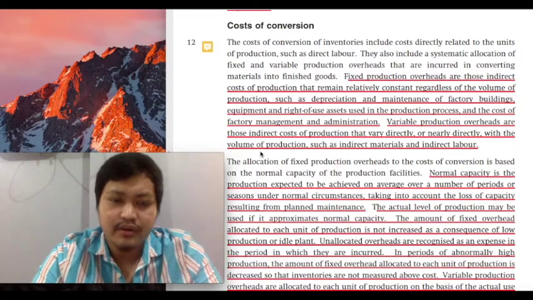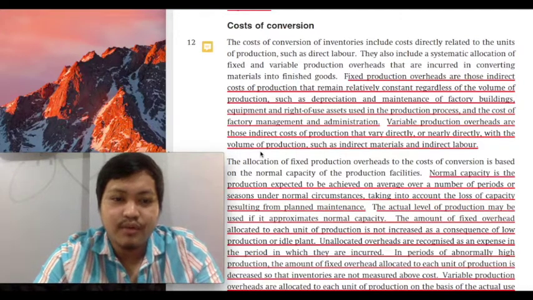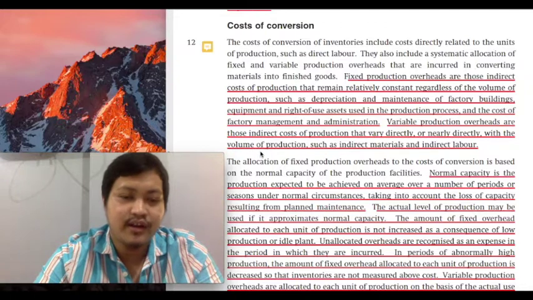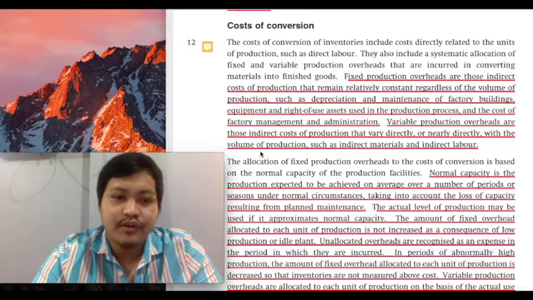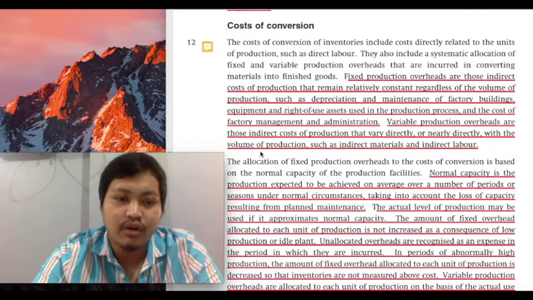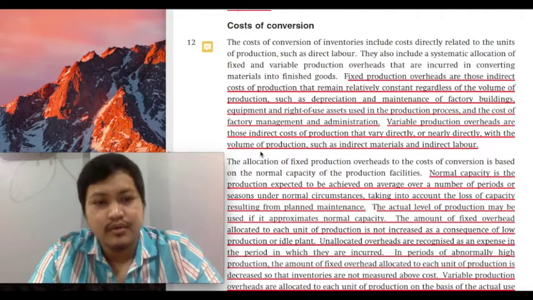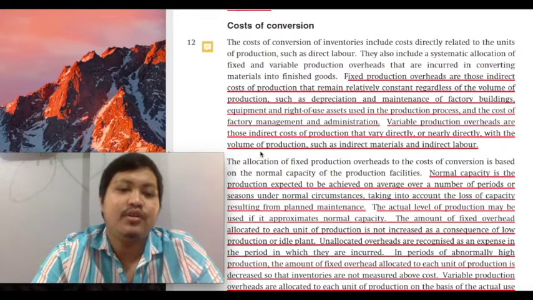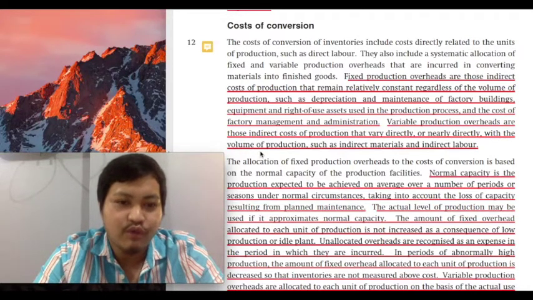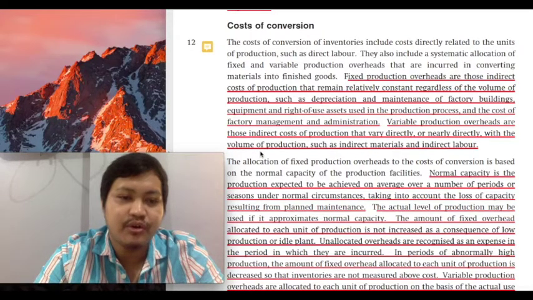But at this point, my concern would be for you to know that out of the three components of your product costs, your direct materials, direct labor, and factory overhead, your factory overhead can further be broken down into two, which are your fixed overhead and your variable overhead. Your fixed production overhead and your variable production overhead. As to the difference, these should not be challenging on your part.